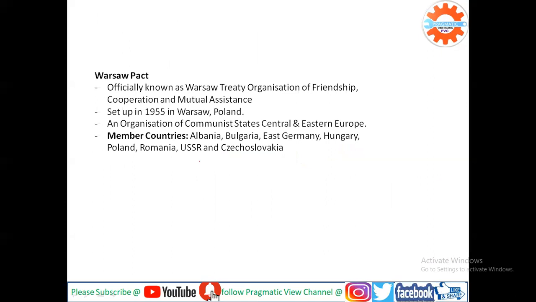So the Warsaw Pact, officially known as the Warsaw Treaty Organization of Friendship, Cooperation and Mutual Assistance, was set up in 1955 in Warsaw, which is in Poland. The Warsaw Pact is an organization of communist states in Central and Eastern Europe. The communist states in Central and Eastern Europe formed this Warsaw Pact.